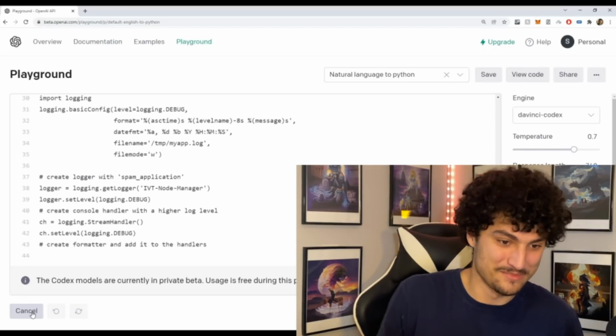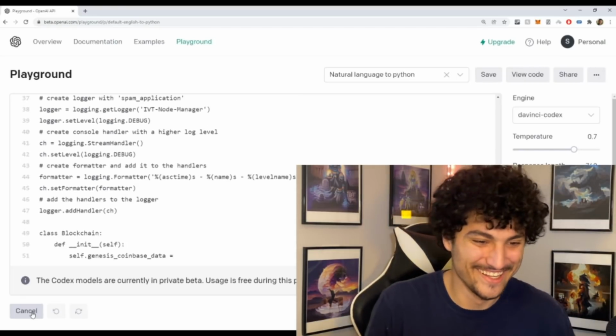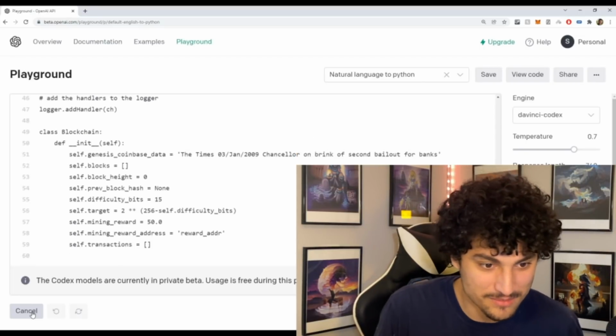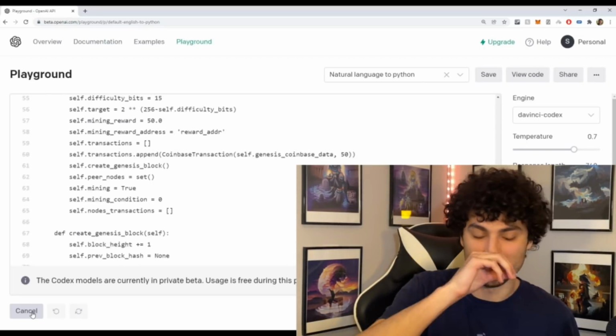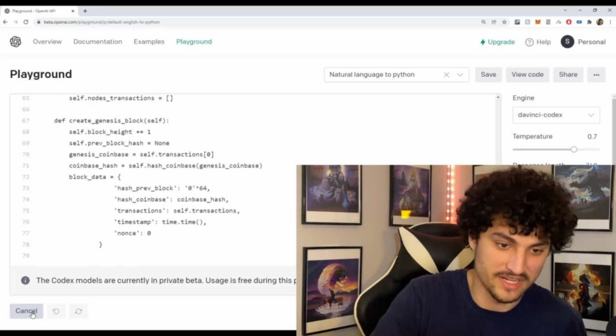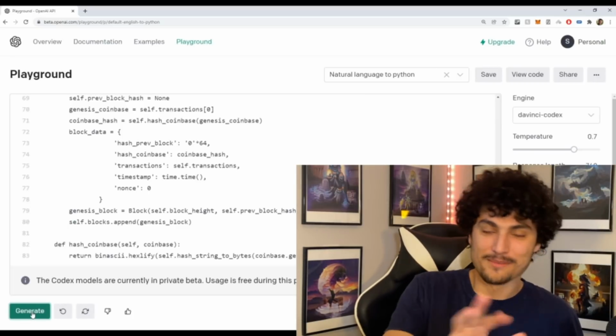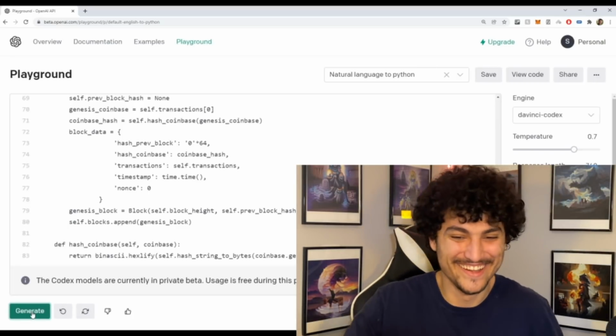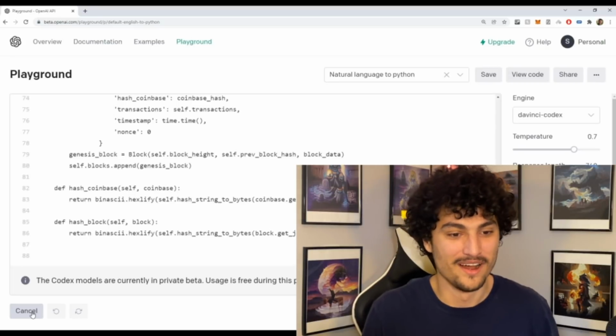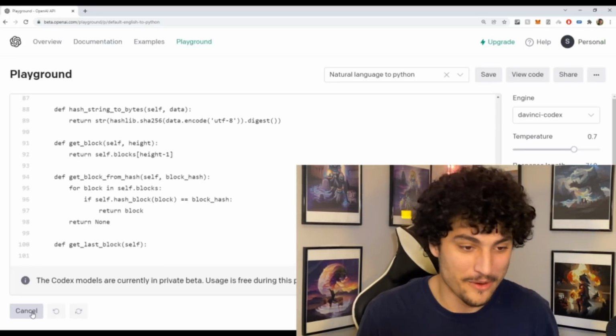Let's see what happens. Maybe it's not able to build a blockchain for us. Oh, okay. So we have our blocks. We have mining reward. Look at that. It is building a blockchain for us actually. I'm just going to stop it here. Let's keep generating from here. So we're building a blockchain right now with Codex.